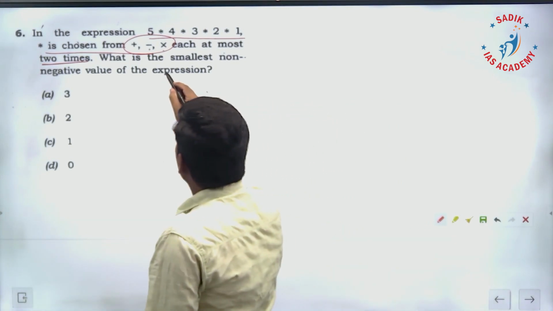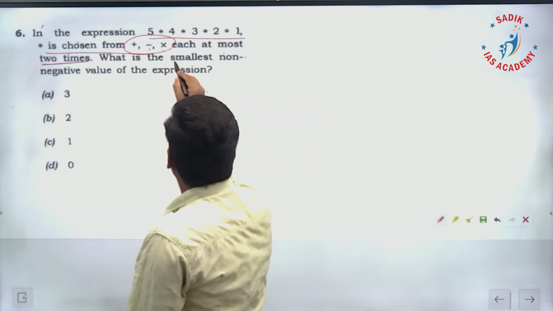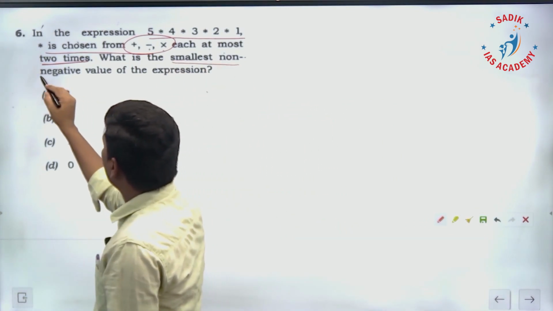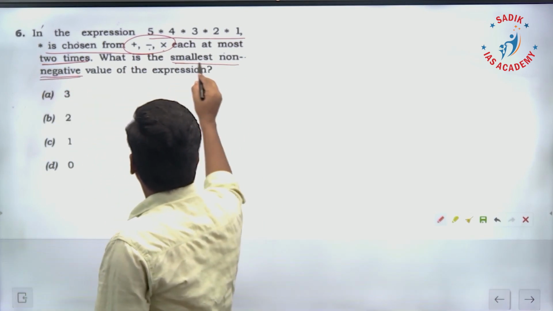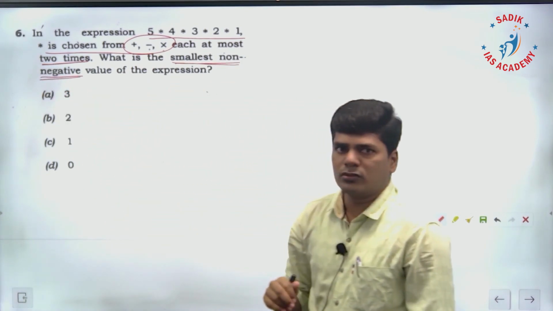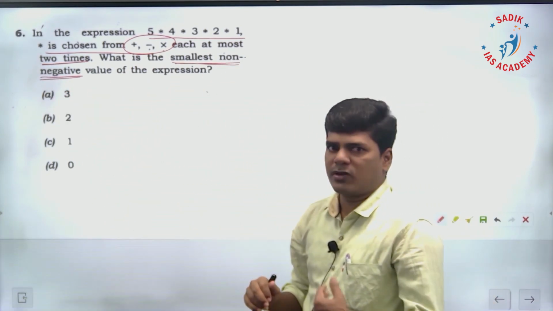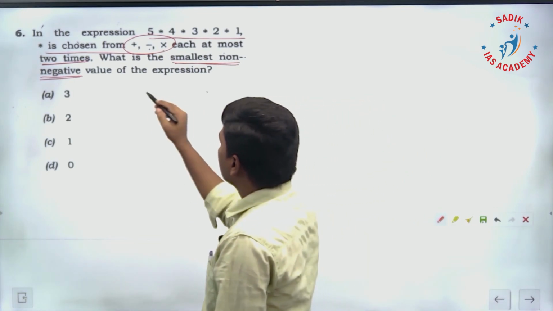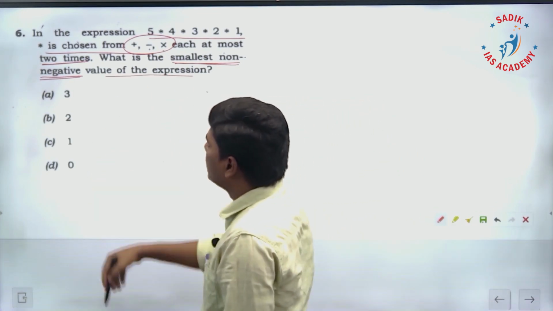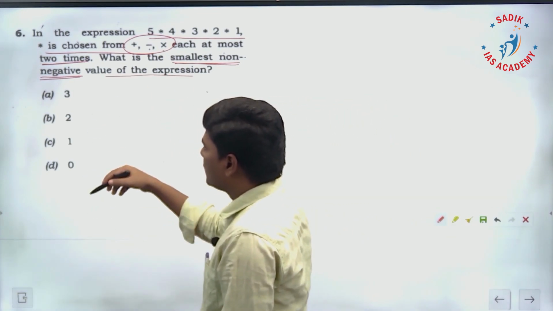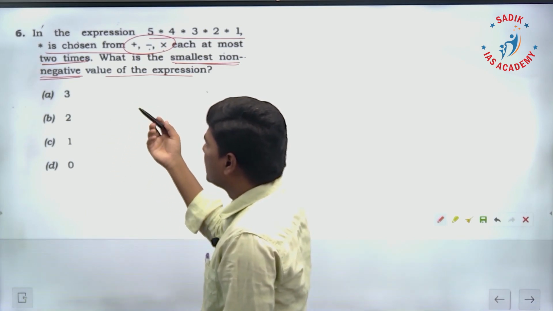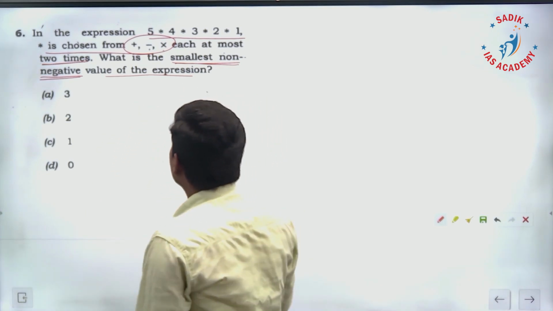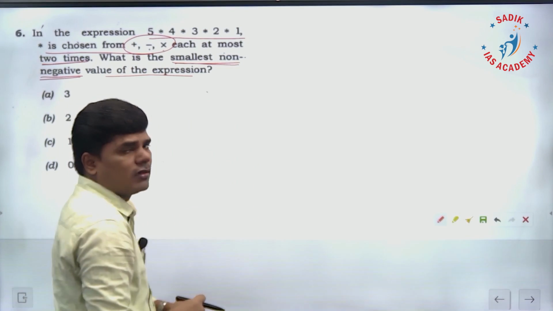What is the smallest non-negative value of the expression? Non-negative means the number starts from 0 or it can be positive. The options given are 0, 1, 2, 3. So you have to try different combinations.